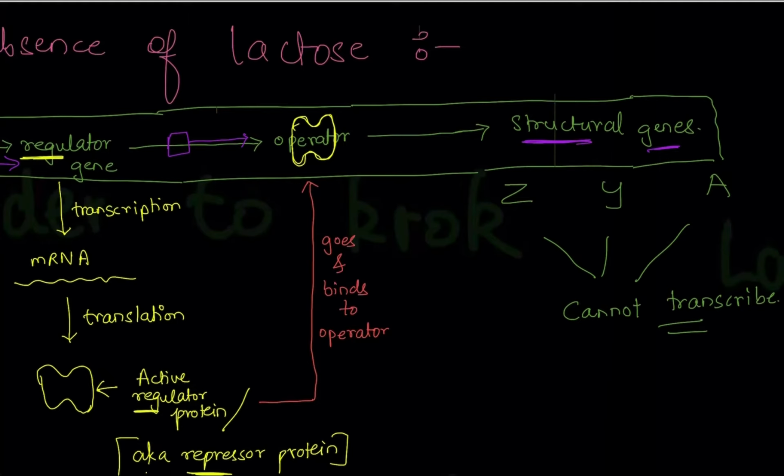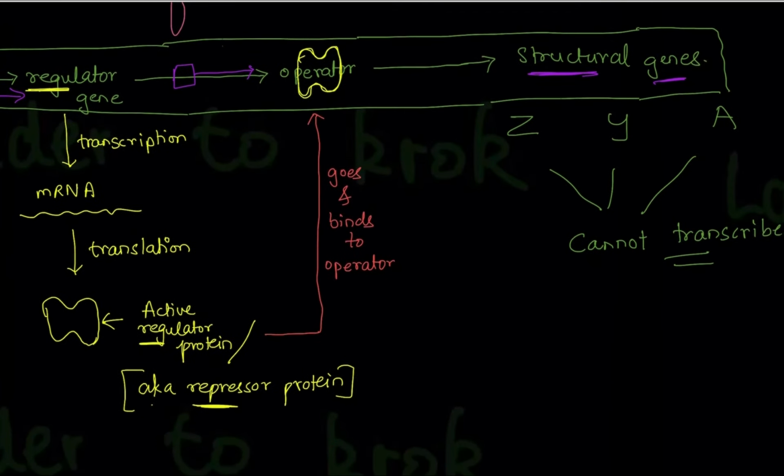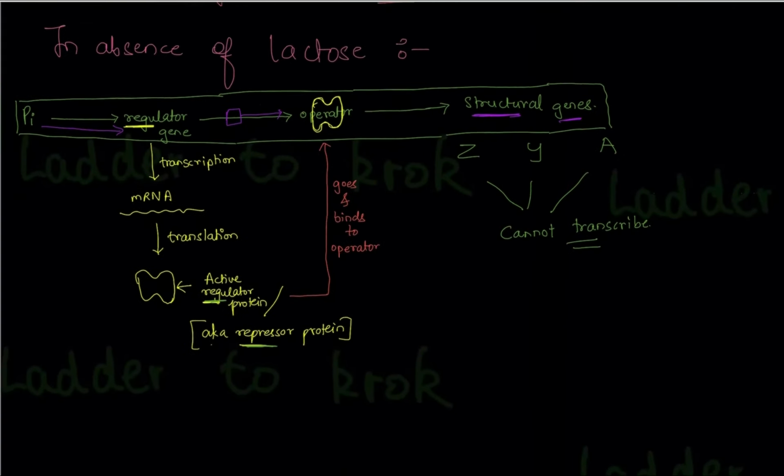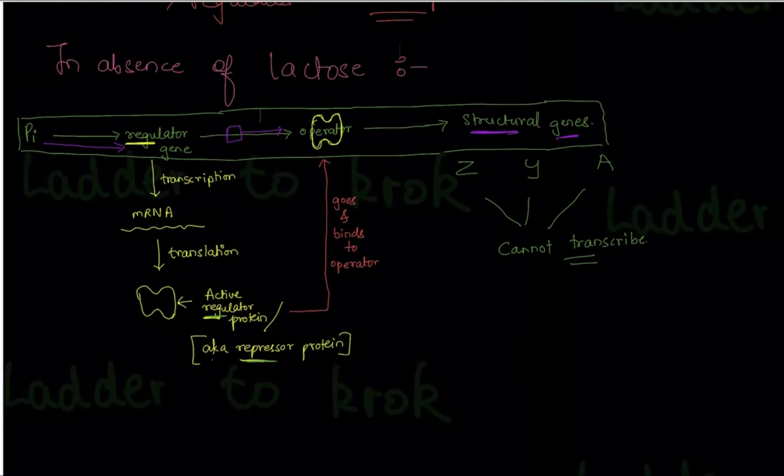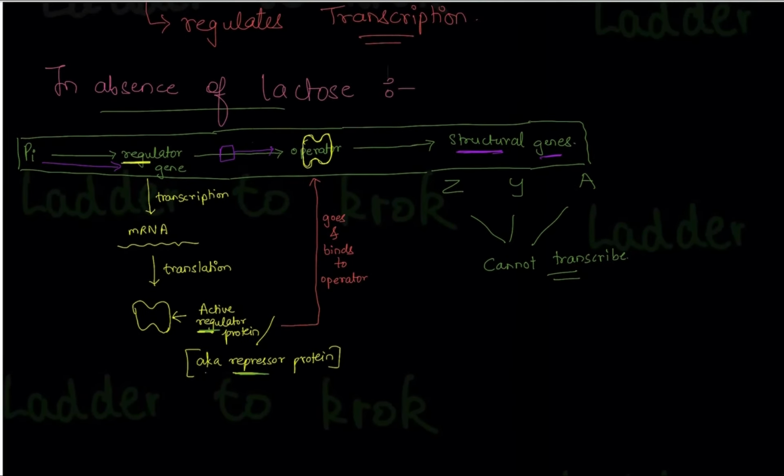Why is it absent? Because this regulator protein came and bound to the operator, so it blocks the passage for RNA polymerase. That's why this regulator protein has another name, repressor protein, because it represses the function. Repress means it blocks the function of RNA polymerase. So this is the functioning of the lac operon in case lactose is absent.